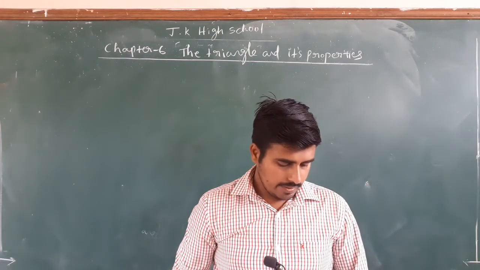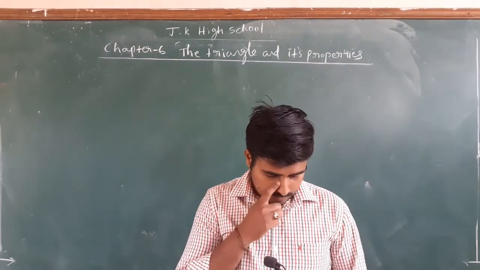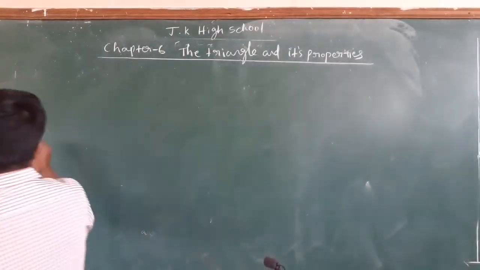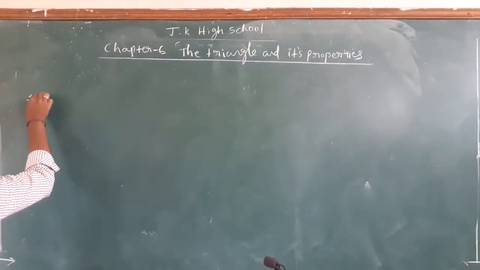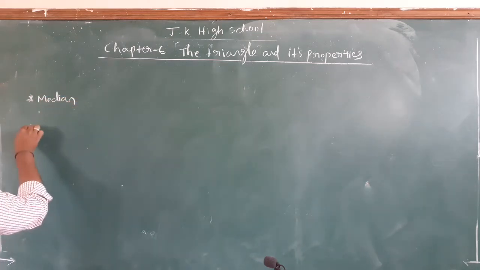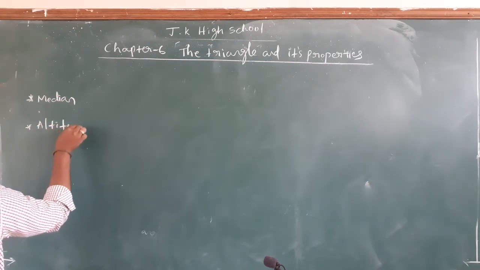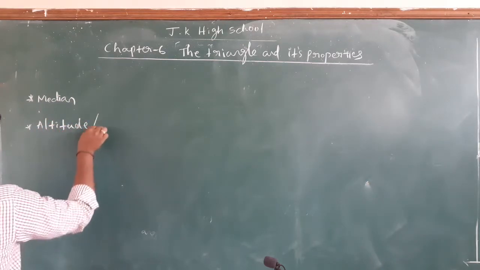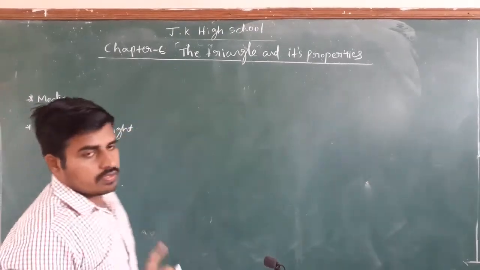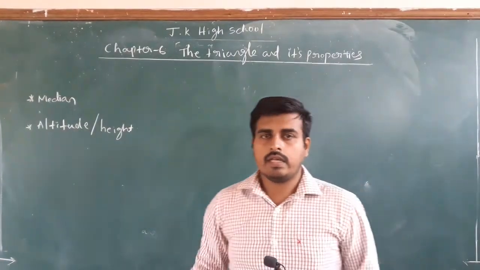The first point we need to know is the meaning of a median of a triangle. Median, first point is median. Second one is altitude, or height. These two meanings are very important. What do you mean by median?